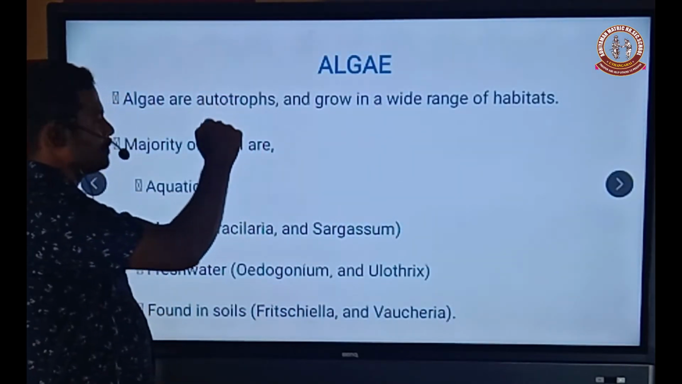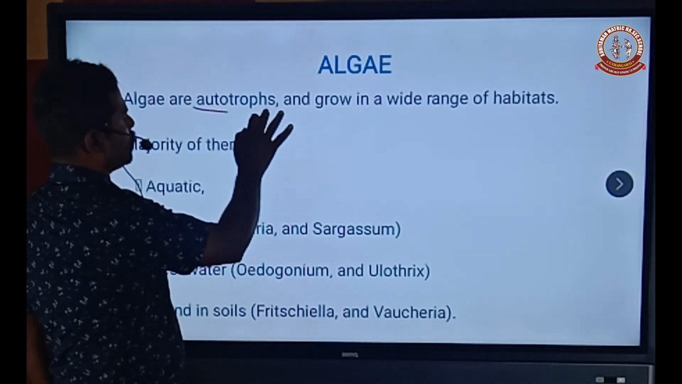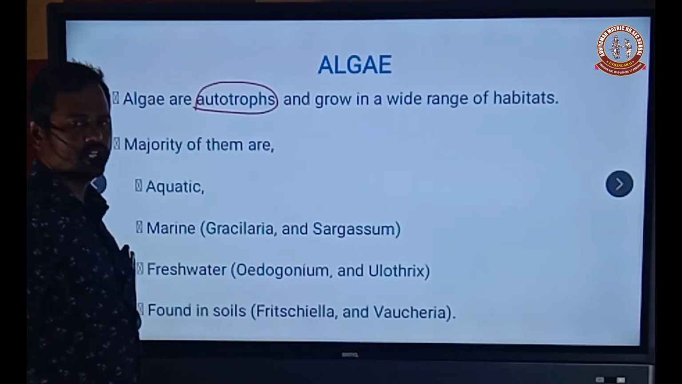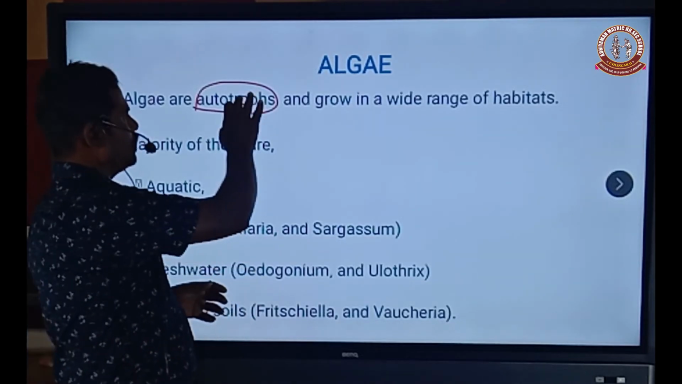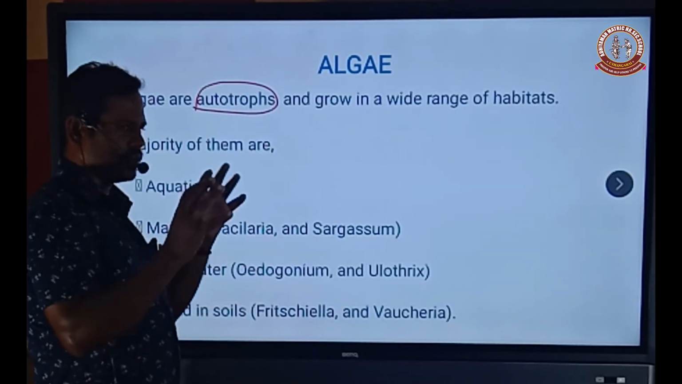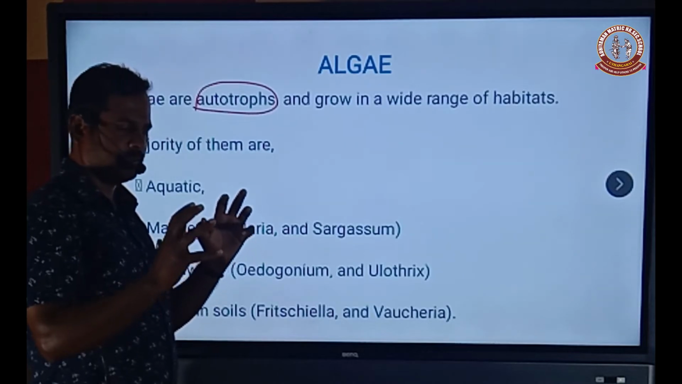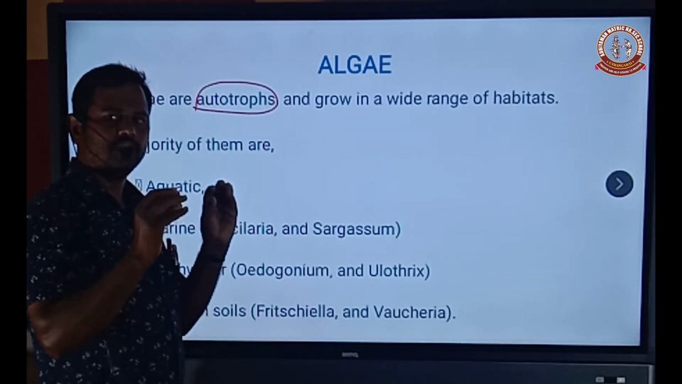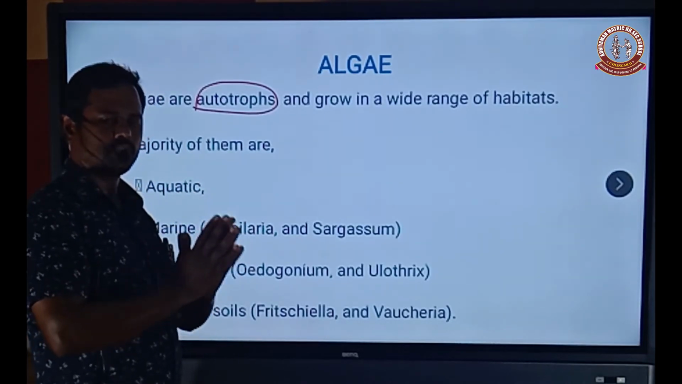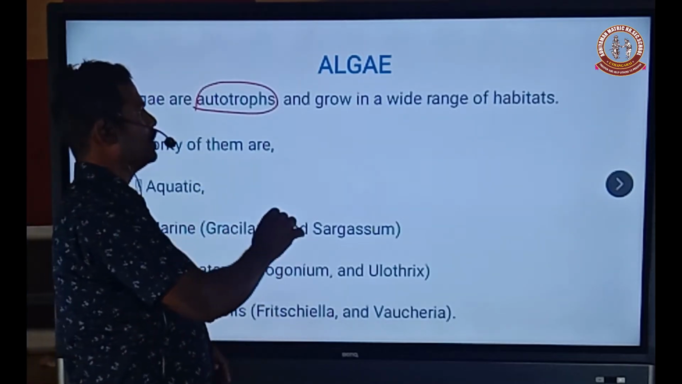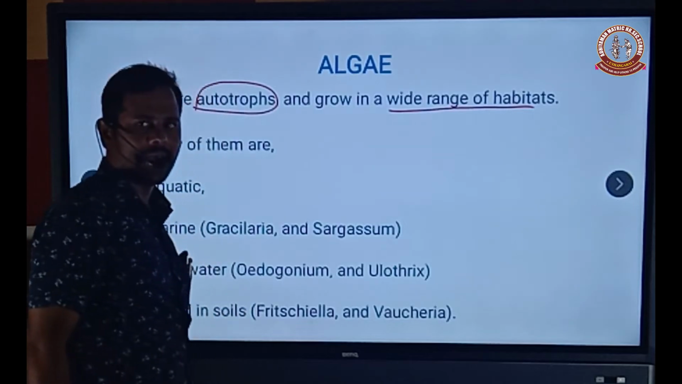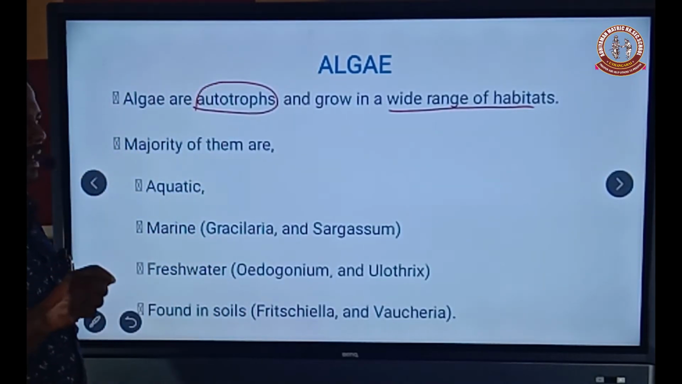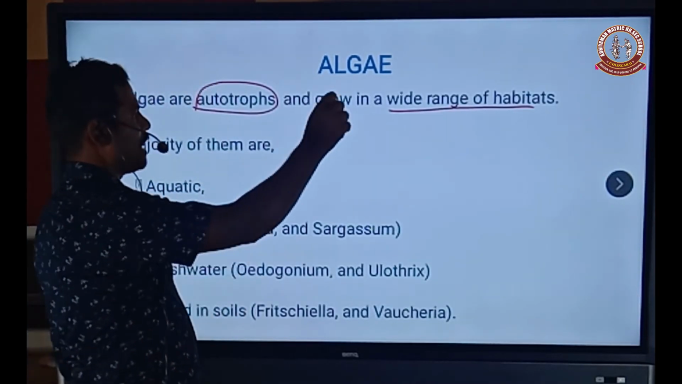The algae are autotrophs. Already you know what is meant by autotroph. An autotroph is an organism that prepares its own food material with the help of photosynthesis. The algae grow in a wide range of habitats. What is meant by habitat? It is where the plant lives. They are called habitats.